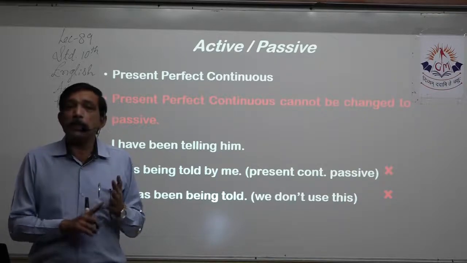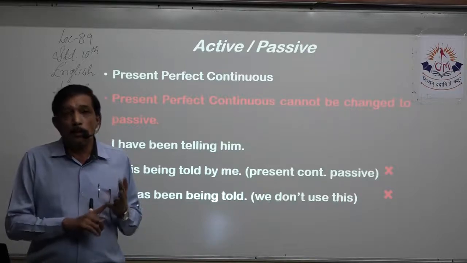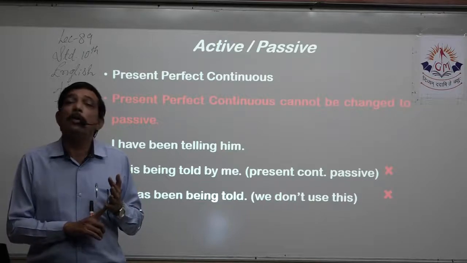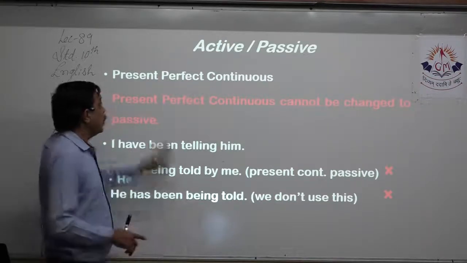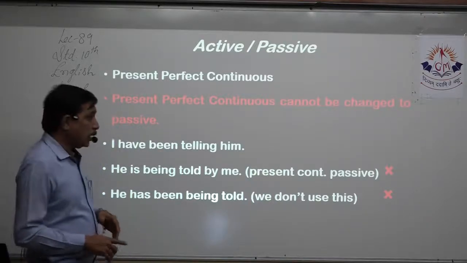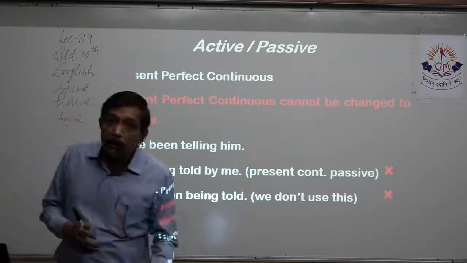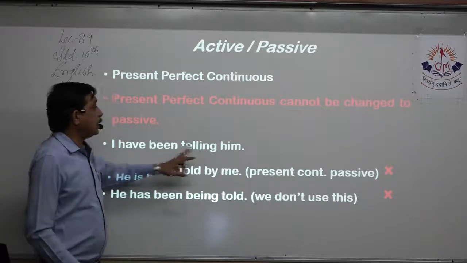Same way, present continuous can be changed into passive. Same way, present perfect can be changed to passive. But when it comes to present perfect continuous, that cannot be changed to passive. Yes, I don't say it cannot be done, but usually the way we write is not the normal way of writing, right? I have been telling him.